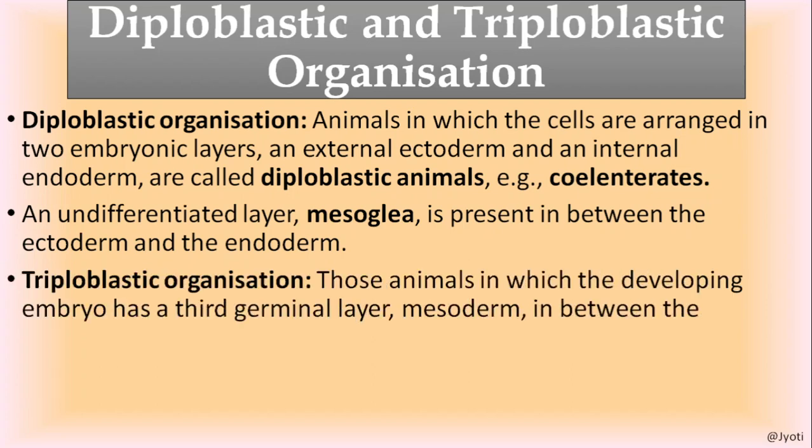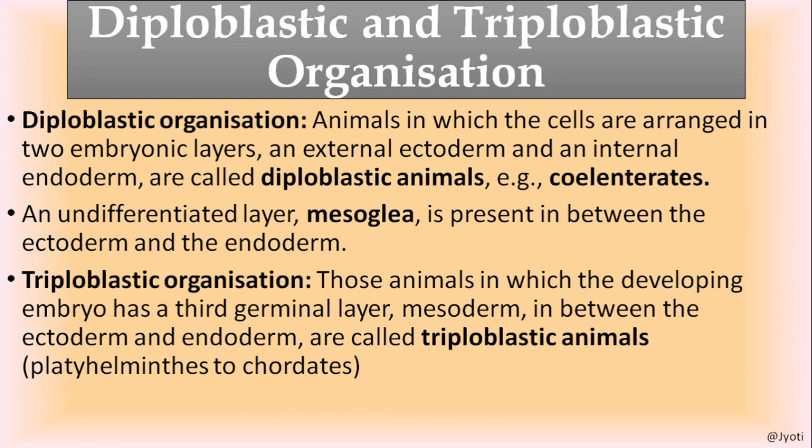Then coming to the triploblastic organization, the body wall consists of three layers: ectoderm, endoderm, and in between them another cellular layer, called mesoderm. So the organism is called triploblastic. This type of organization is present from platyhelminthes onwards.